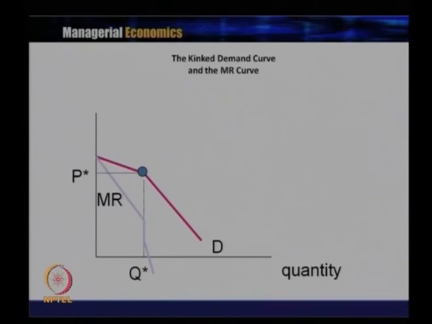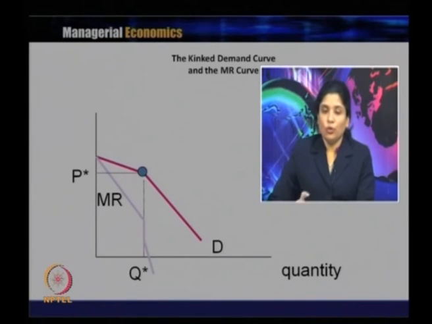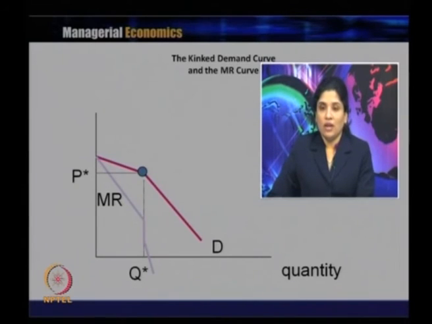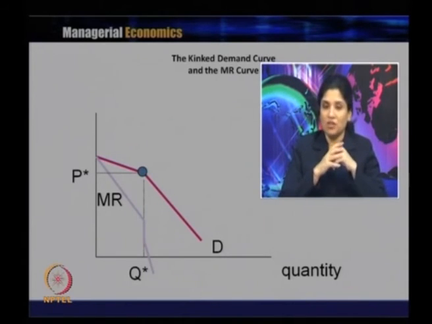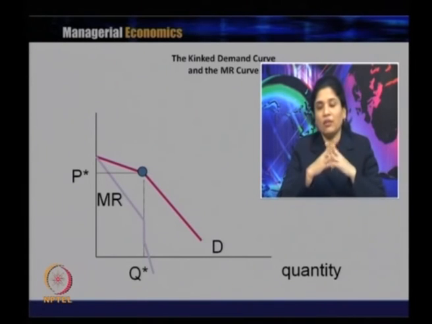If you notice here, there is a gap between the two marginal revenue curves. Why is there a gap? Because our demand curve has a kink, and at the point of the kink we are not able to decide which one is the marginal revenue curve. This demand curve is known as a kink demand curve because it has a kink between the elastic segment and the inelastic segment.